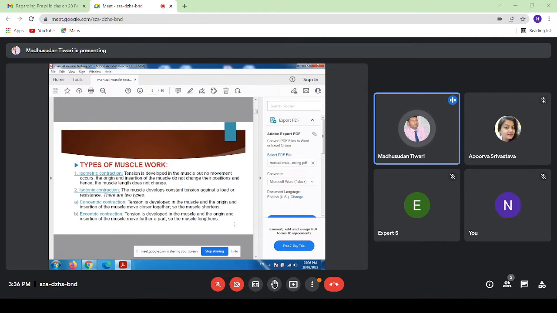Now the types of muscle work. Muscle work is broadly of two types. First is isometric contraction.